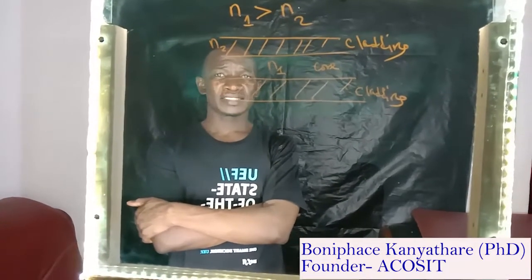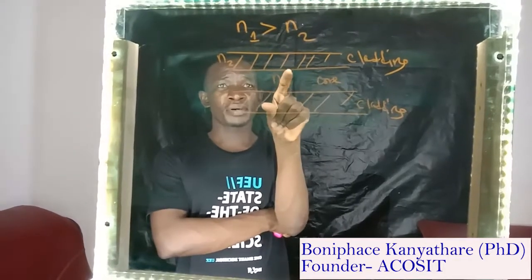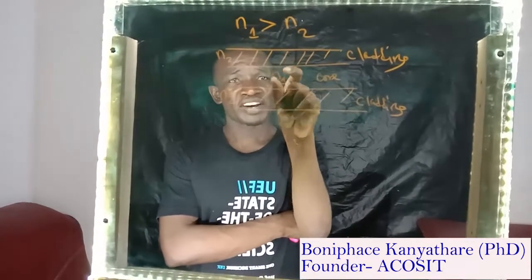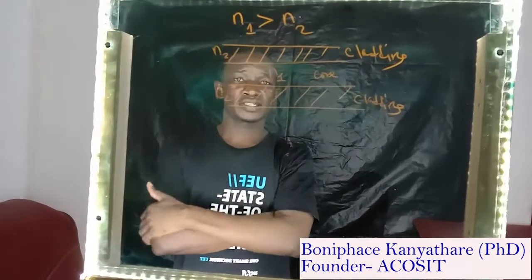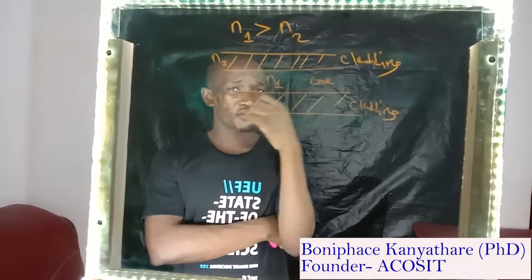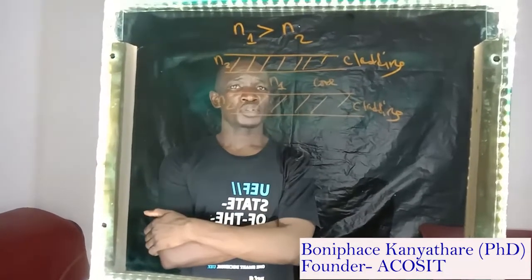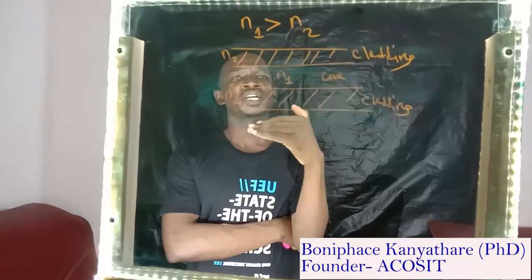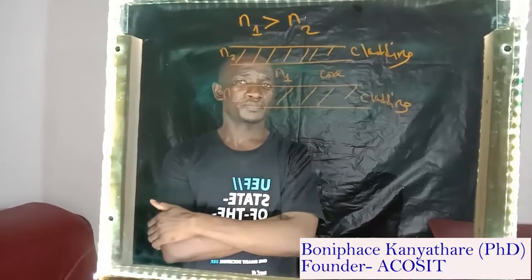Why is that? This is very important for light to be confined into an optical fiber cable. If this is not met, then the possibility of confining light inside the optical fiber cable is impossible. So the refractive index of core must be higher than the refractive index of cladding.